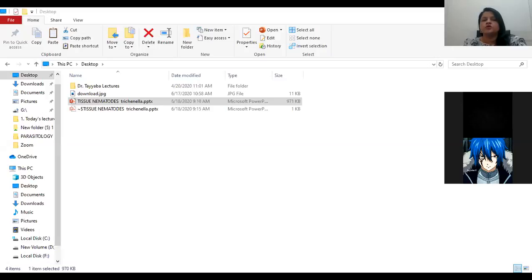Tissue nematodes include Wuchereria bancrofti, which we have already done yesterday, Onchocerca volvulus, Loa loa and Dracunculus. This will be covered by Dr. Rouge today, inshallah. This is also a small diagrammatic picture of how you can distribute these four tissue nematodes. Same for this one, and this is from your book. So you must go through this because it's important. At least you have some idea about it.